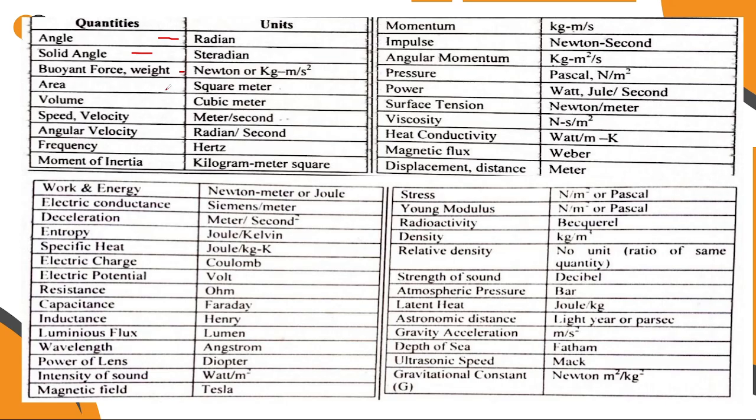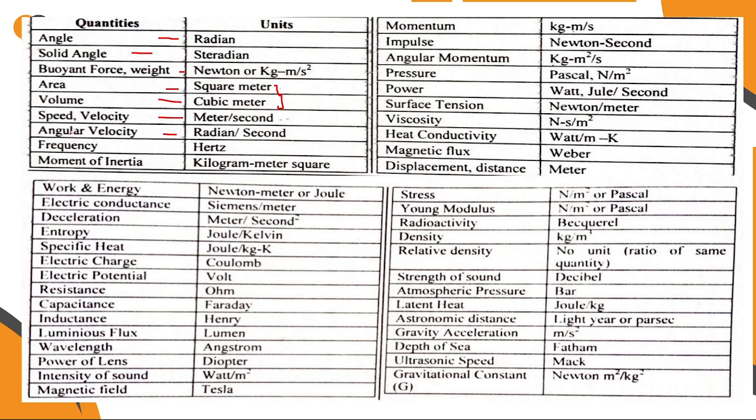Area is measured in square meter, volume in cubic meter. These are things we have seen in mathematics, and they are also important in physics. Speed or velocity, the unit is meter per second.